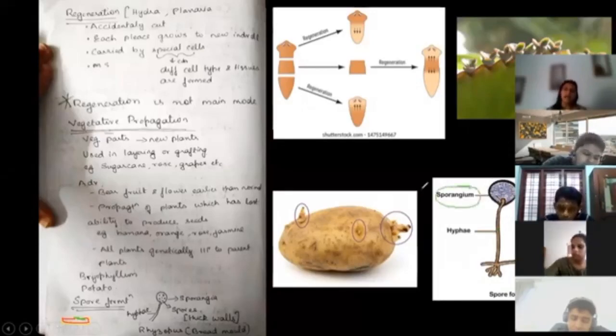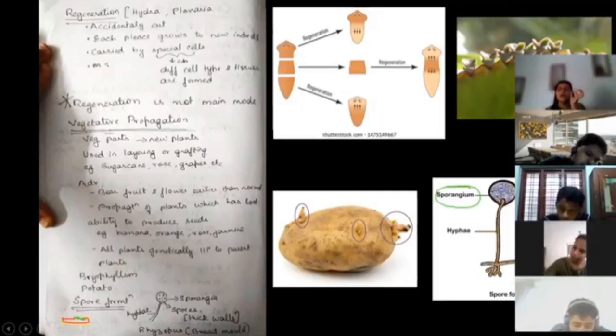Sporangium is the bag which contains spores inside it. Spores are very minute, asexually reproducing structures. These spores are capable of generating new organisms. They are extremely minute, and generally the spores are covered with thick walls.